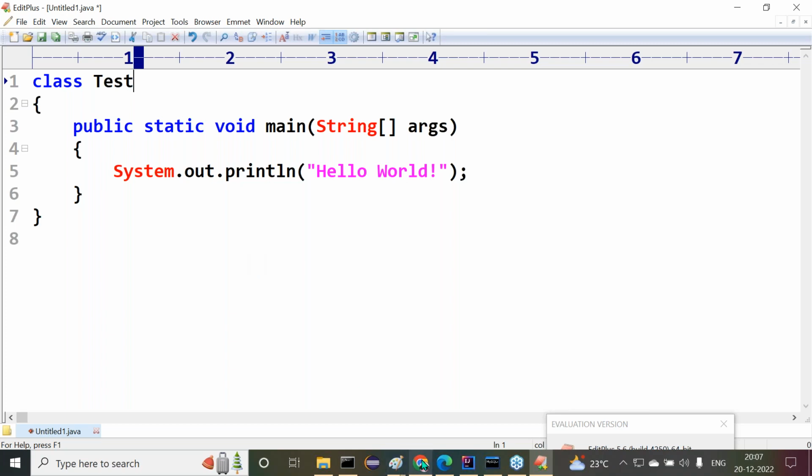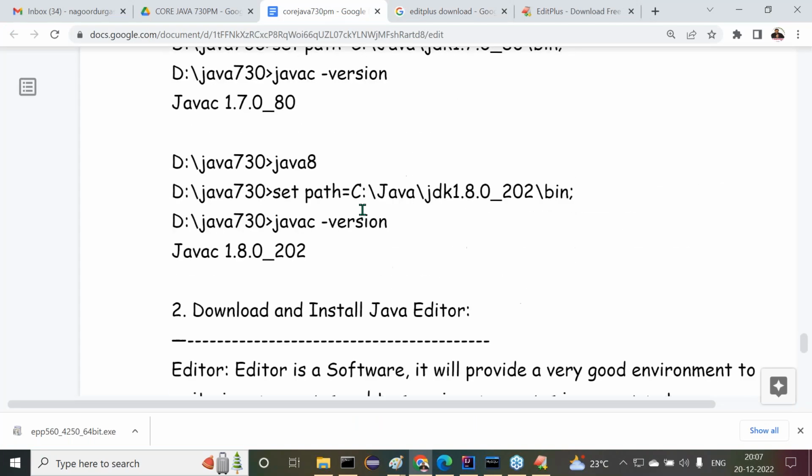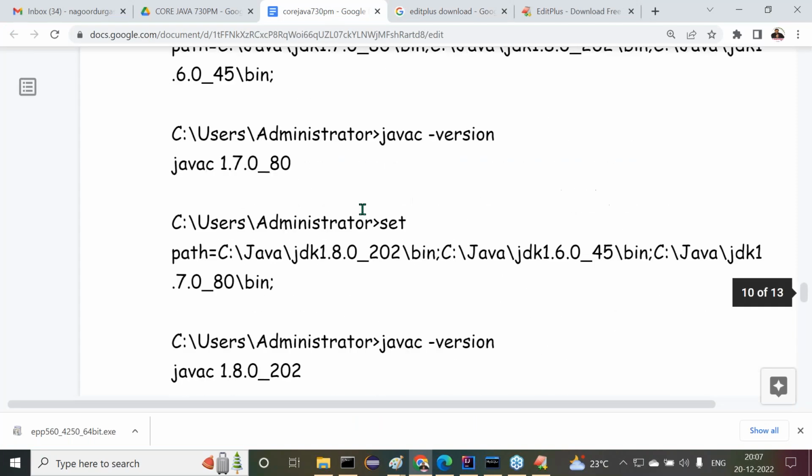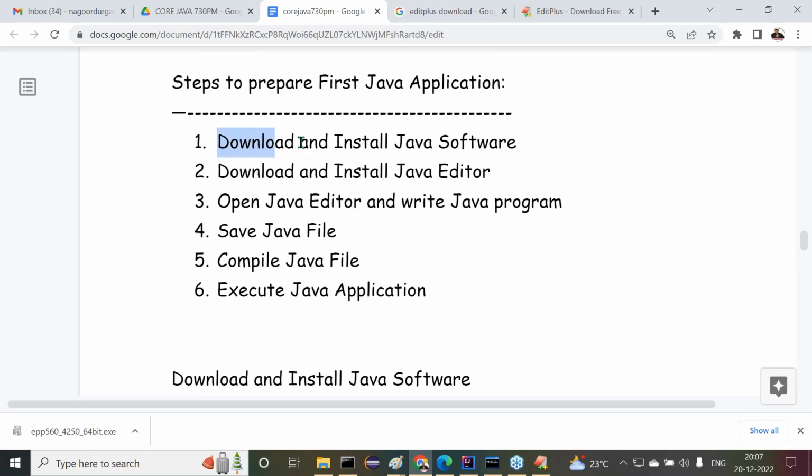Now tell me, what are the various steps we completed up to now? First of all, download and install Java software is completed. Then what next? Download and install Java editor. Just now we downloaded and installed EditPlus. Next one is open Java editor and write a Java program.